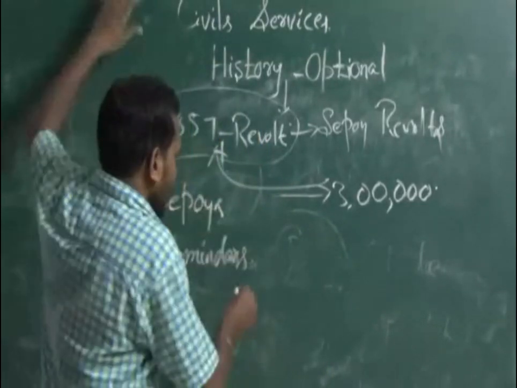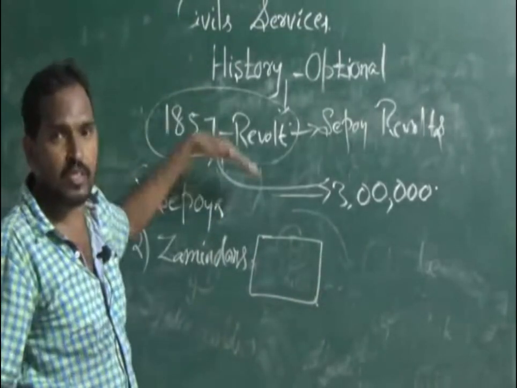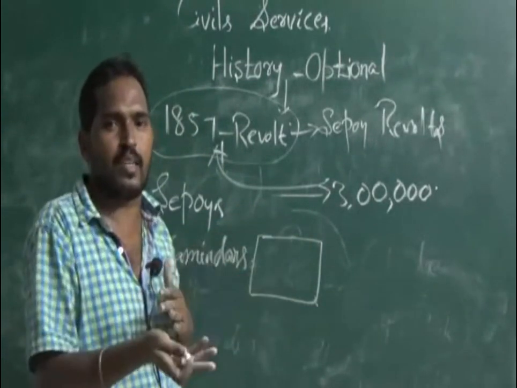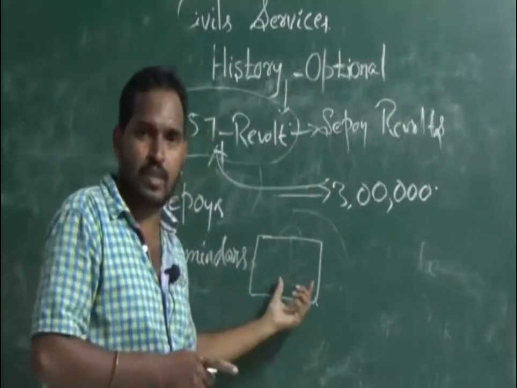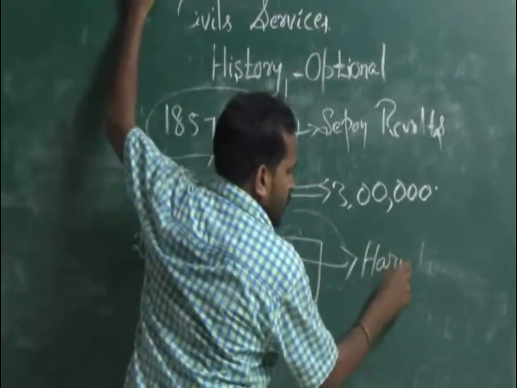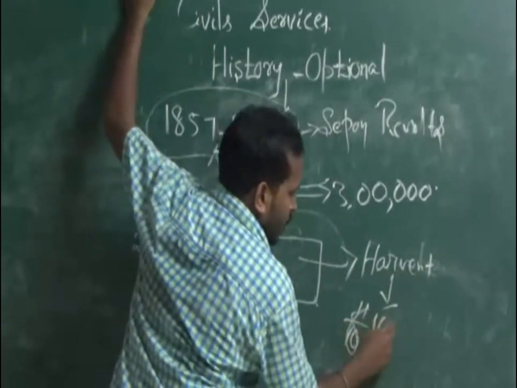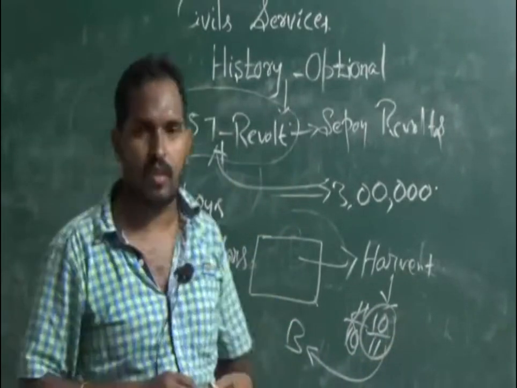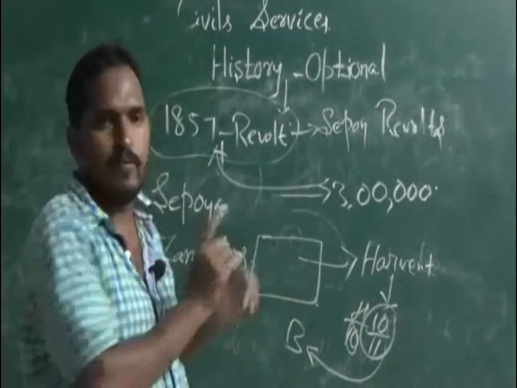For every Jamindar, some land will be given. Large settlements of land, that too large: 100 acres, 200 acres, 50 acres like that, more than 50 only. This land was given by the Britishers. After the harvest, they have to give 10 by 11th part as rent to the British. Okay, that is a deal, a treaty between the Jamindars and the Britishers.